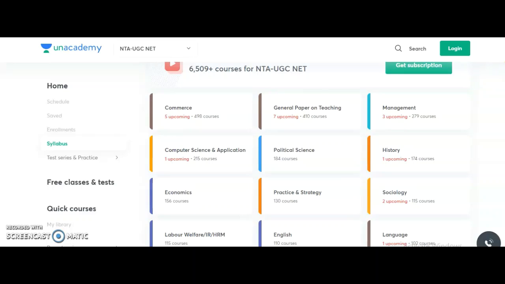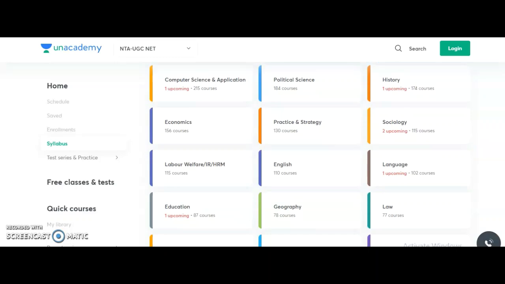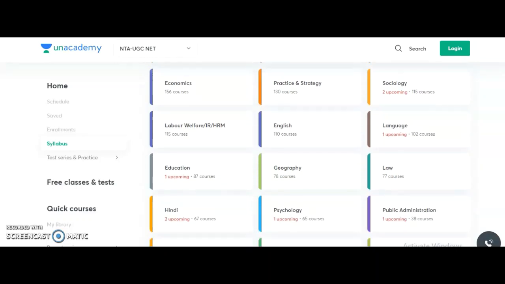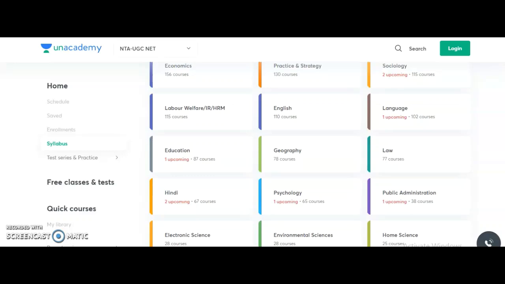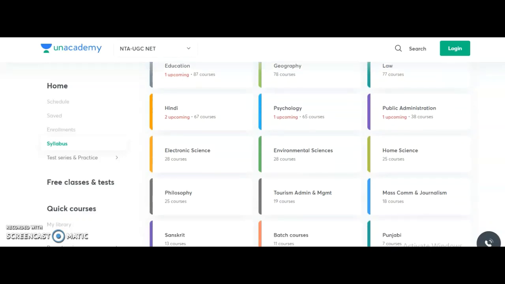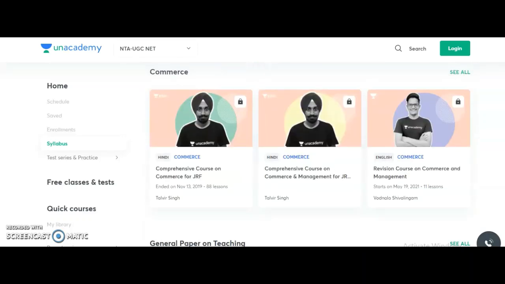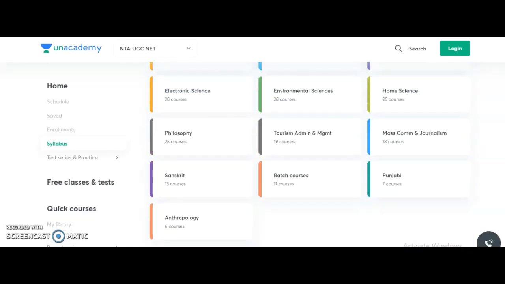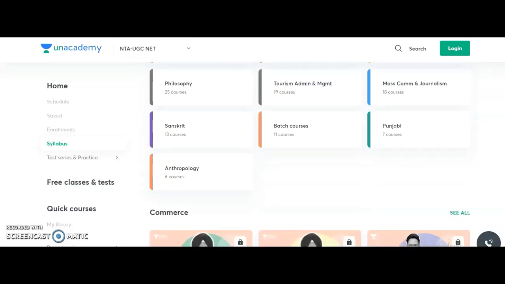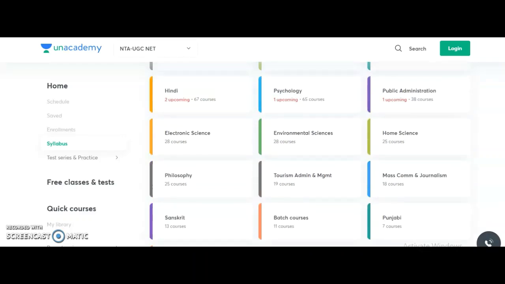First of all, we will see what the different subjects are that Unacademy provides for the NTA UGC NET. Commerce and general paper on teaching, management, computer science and application, political science, history, economics, practice and strategy, sociology, labor welfare, English, language and education, geography, law, Hindi, psychology, public administration, electronic science, environmental science, home science and philosophy, tourism admin and management, mass communication and journalism, Sanskrit, Punjabi and anthropology. So these are the different subjects where Unacademy is providing the courses, guys.